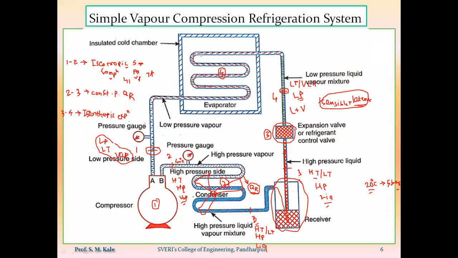So this is the evaporating coil. That evaporating coil will be kept inside the insulated chamber in which we want to cool the substance or product. So whatever substance or product which we want to cool, that will be kept inside this insulated chamber.